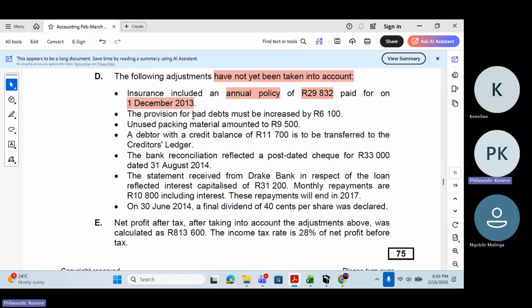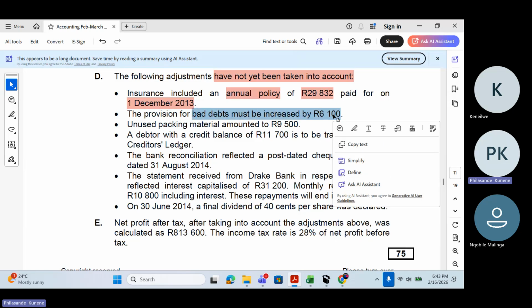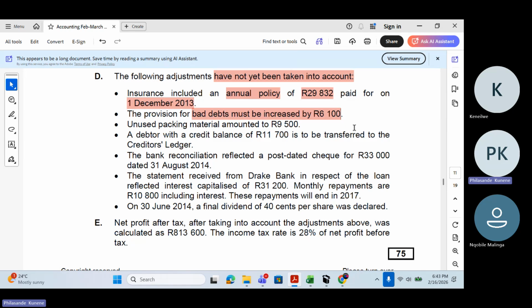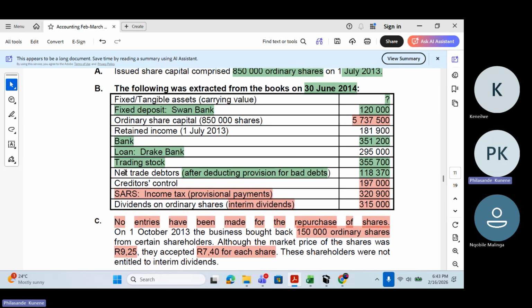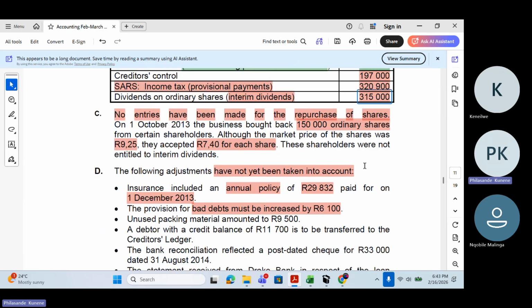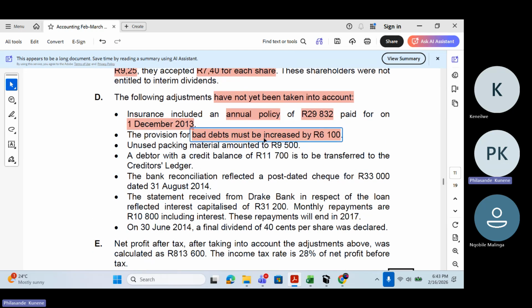The provision for bad debts must be increased by 6,100 rand. So which means now there is that provision for bad debts they told us about, it has already been subtracted from net trade debtors. But now they're telling us that it must be increased, which means what we deducted there was less.